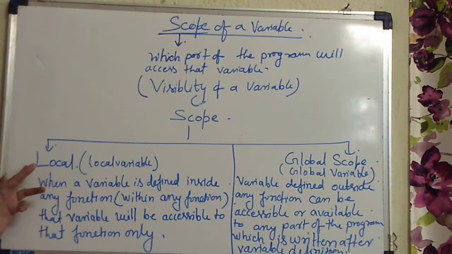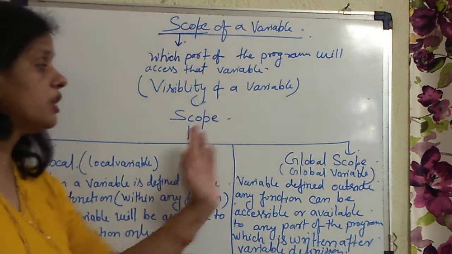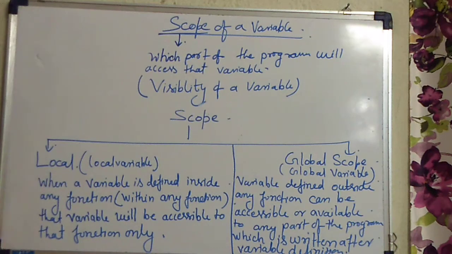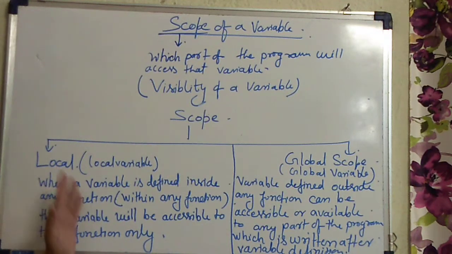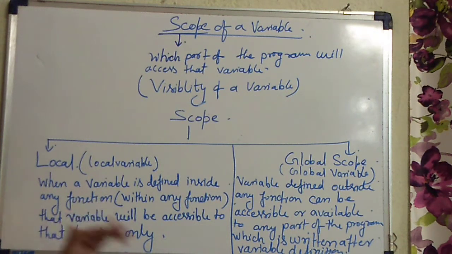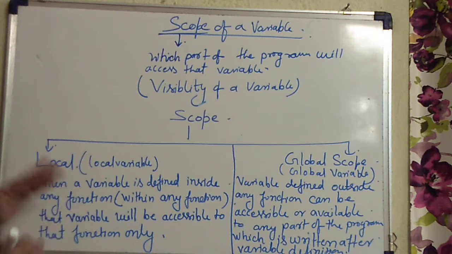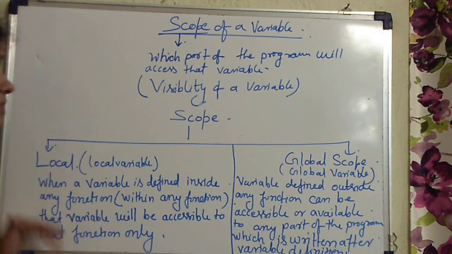Variables having the local scope are called local variables, and variables having the global scope are called global variables.